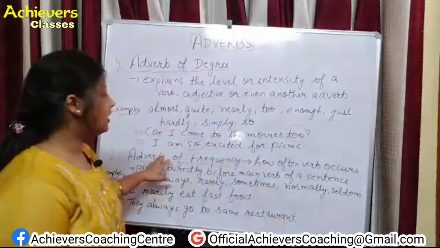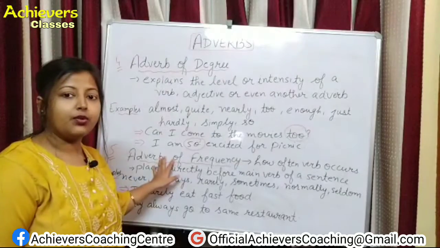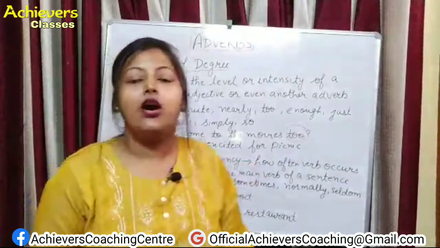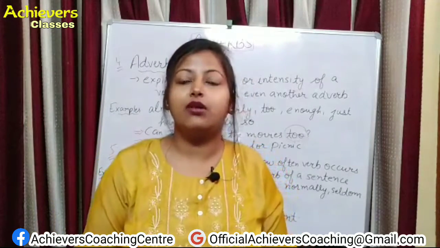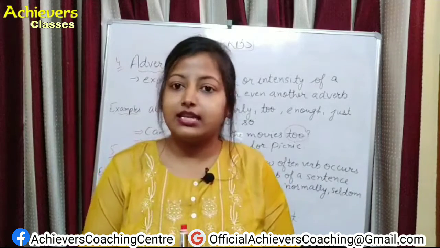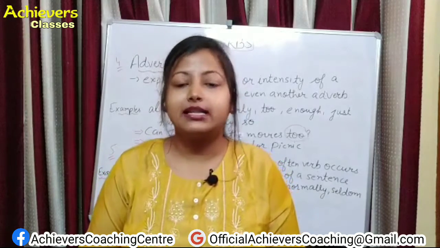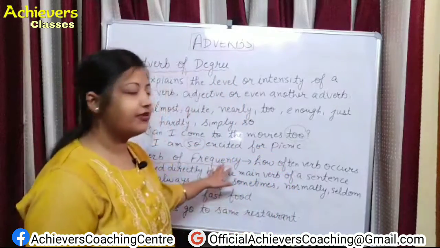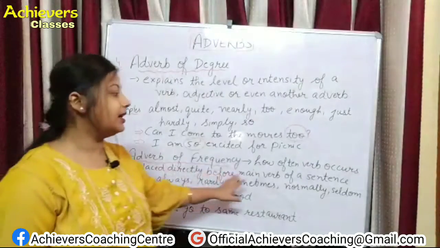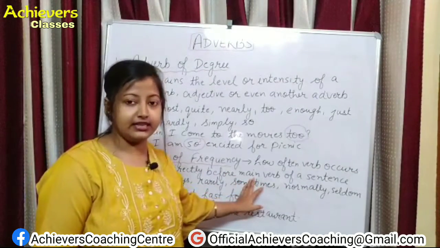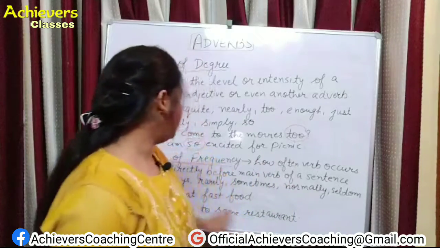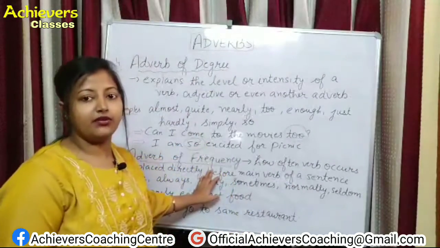The last one is adverb of frequency. Frequency describes how often the verb occurs. Often means how many times a verb is done, how many times a work or an action is done by the person or by the subject. You can say it is frequency. It is placed directly before the main verb of a sentence. You have to remember this. Adverb of frequency is directly placed before the main verb of the sentence.